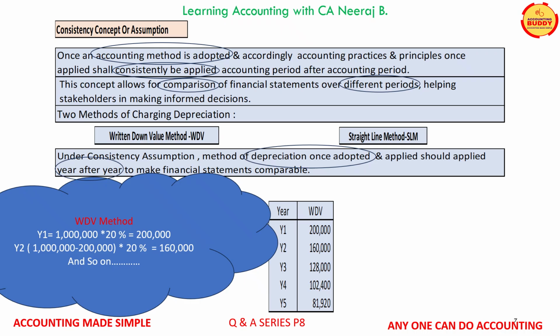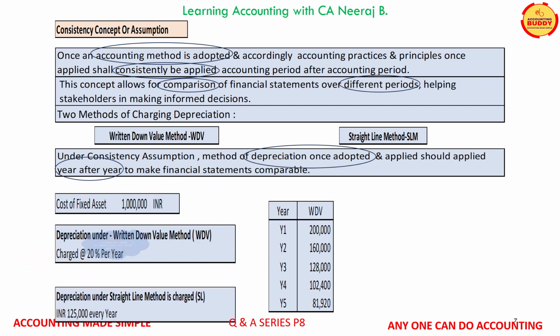For year 2, the year 1 depreciation of 200,000 will be reduced from the original cost of the fixed asset, and the depreciation for year 2 at 20% will be charged on the reduced value, that is 800,000. The same logic will be applied for calculating the depreciation for year 3 and beyond.